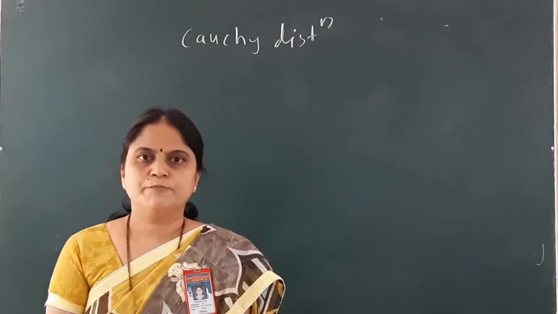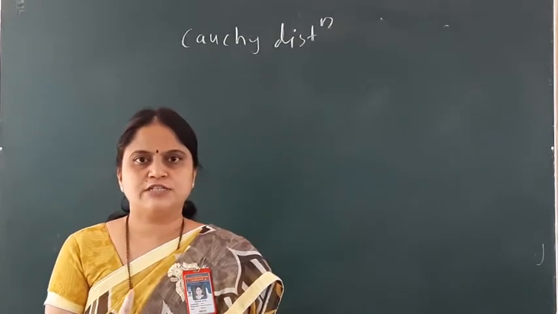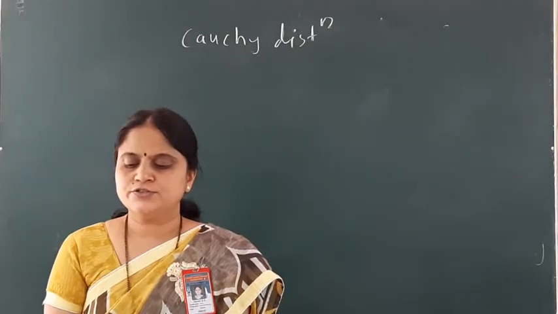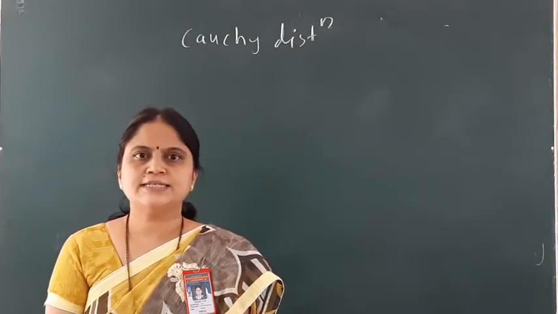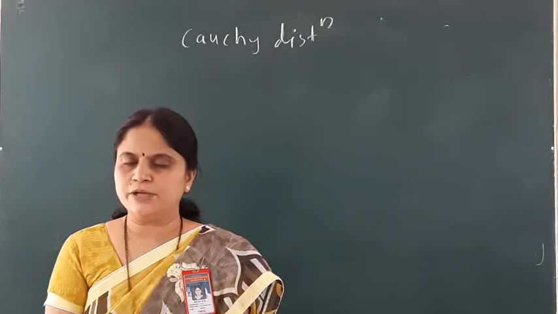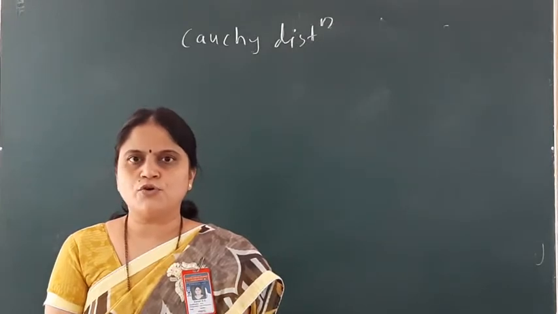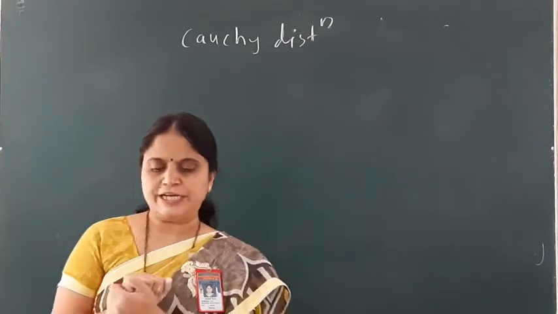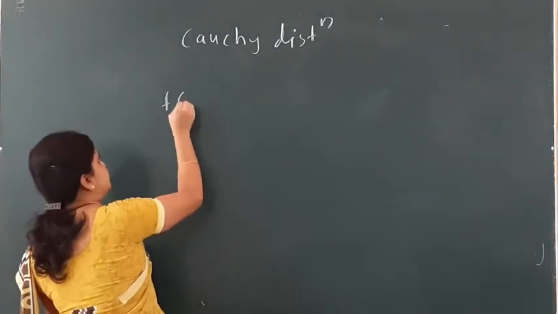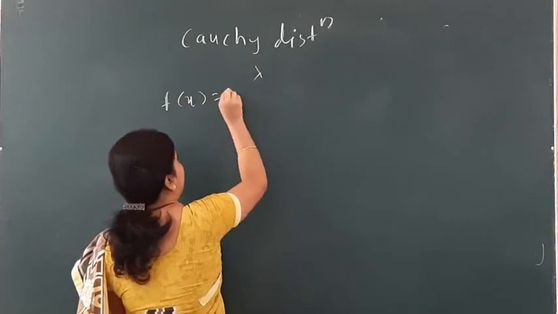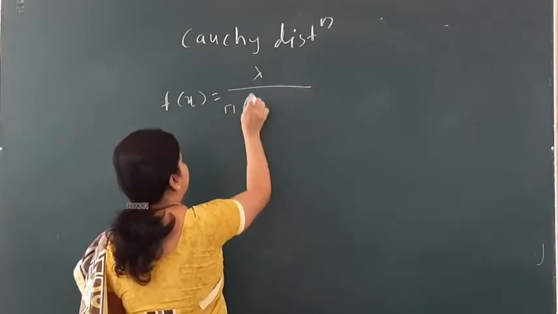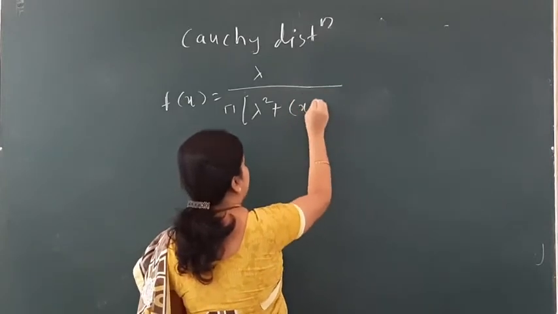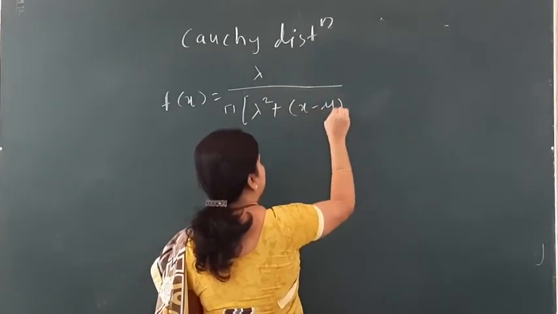So in today's first lecture, the Cauchy distribution, let us define the distribution as follows. Let x be a continuous random variable. It is said to follow Cauchy distribution with two parameters mu and lambda if its PDF is f(x) equal to lambda divided by pi into bracket lambda square plus (x minus mu) square.